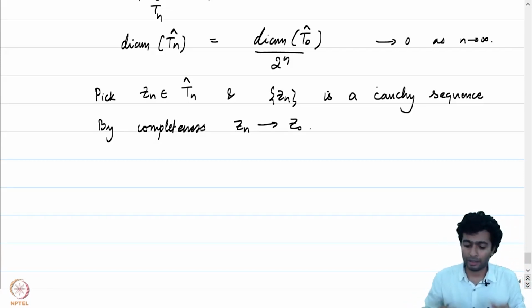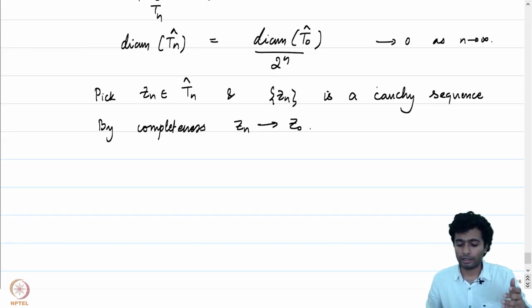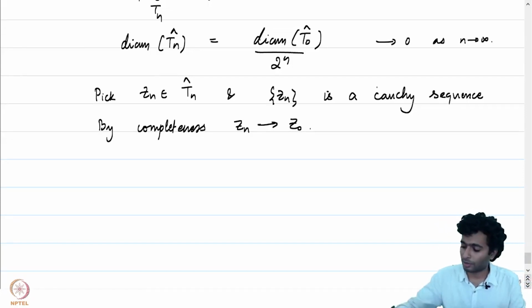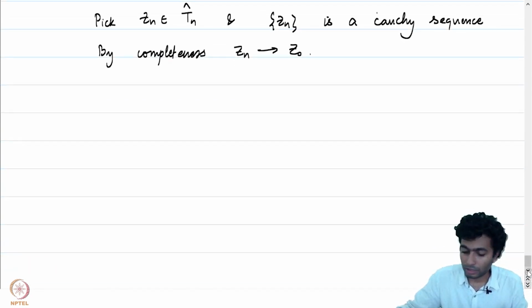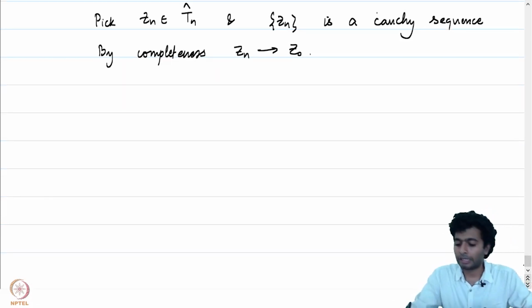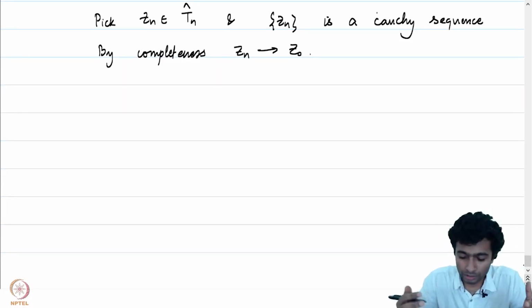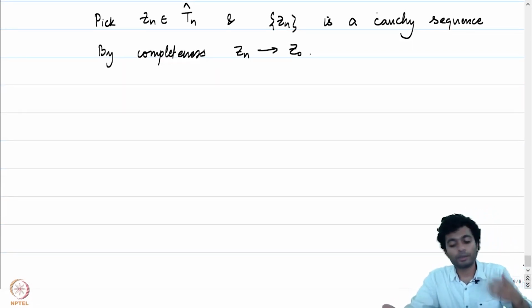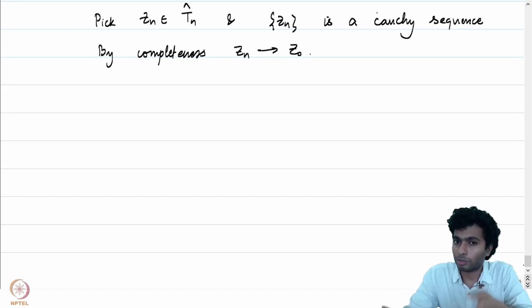Z0 will be certainly in each of the Tn's. In particular, it's going to be in the intersection of Tn's, and hence it's going to be in omega. So, no problem there. And because Z0 is in omega, we know that our function f is holomorphic at Z0.